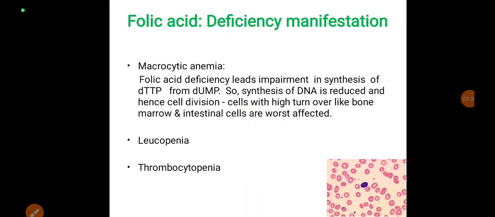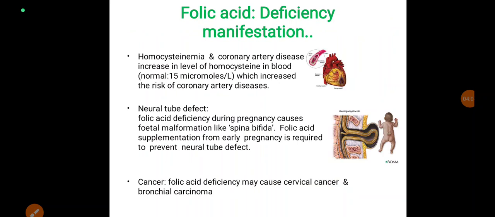Macrocytic anemia is one of the deficiency manifestations, leads to impairment in synthesis of deoxythymidine triphosphate from deoxyuridine monophosphate. So, synthesis of DNA is reduced and hence cell divisions. Cells with high turnover like bone marrow and intestinal cells are worst affected. Leukopenia, thrombocytopenia are other deficiency manifestations. Homocysteinemia and coronary artery disease: increase in level of homocysteine in blood, which increases the risk of coronary artery diseases.